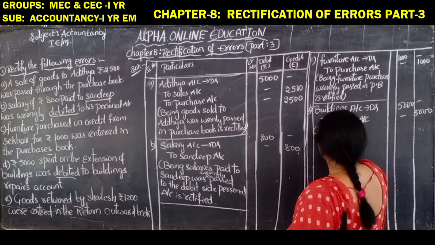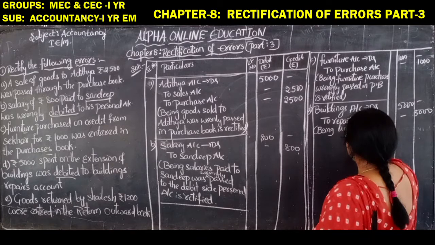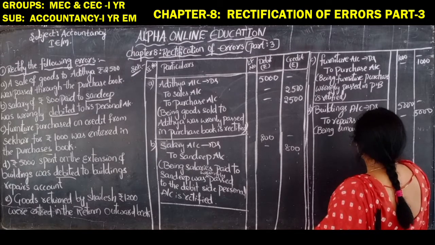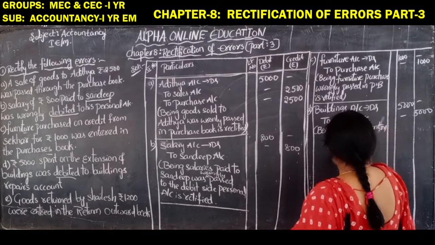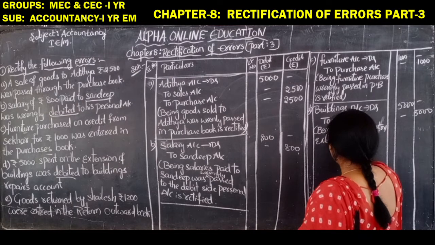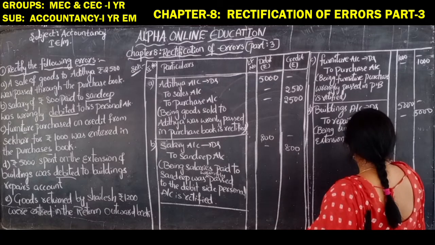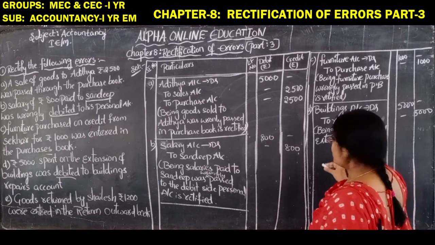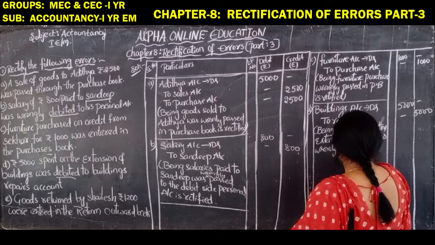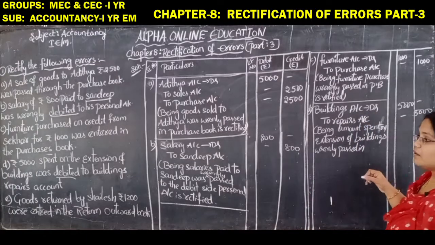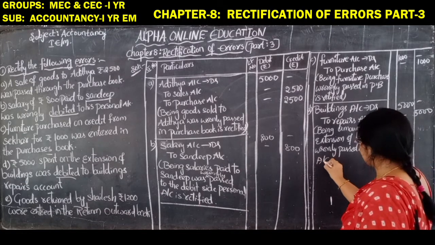So the narration again, you have to write: being amount spent on extension of buildings wrongly passed in repairs account is rectified.